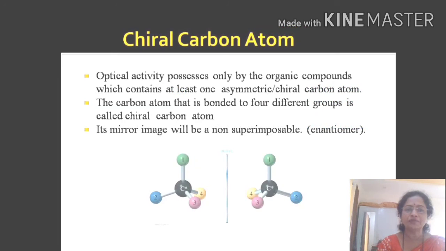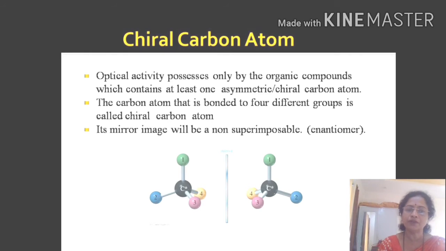Optical activity is possessed only by those substances which have at least one asymmetric carbon atom. The carbon atom which is attached to four different groups is called chiral carbon atom or asymmetric carbon atom.